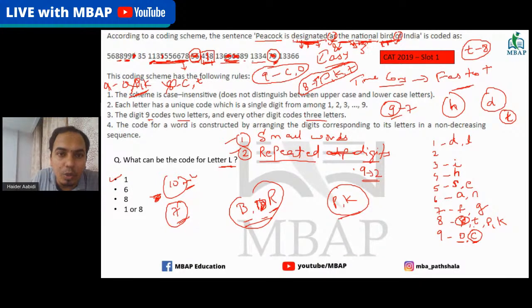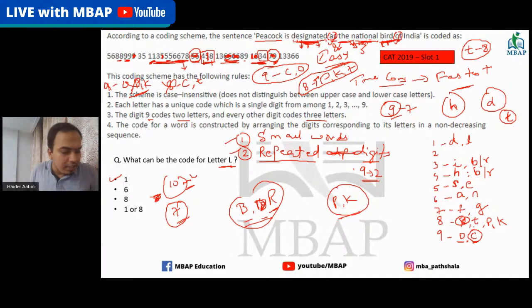But then this is the code here, and we have one that goes for D. So you have D is 1. We have already I, which was 3, so I also goes. So now there is 3 and 4 left for B and R. We don't know that, so I will say that B or R can come here, or B or R can come here. Between 3 and 4, it can come anywhere.